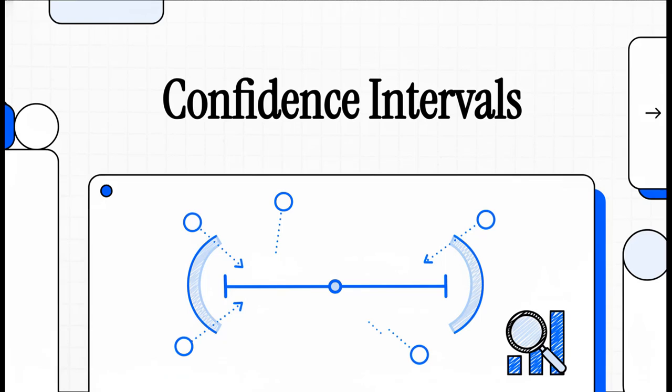Welcome to The Explainer. So today we're going to tackle a huge problem, one that comes up everywhere. How do you make an accurate guess when you just don't have all the information? I mean, think about it. Whether you're looking at election polls, reading about medical trials, or trying to figure out how well a product works, you're almost always dealing with just a small sample of a much, much bigger picture.